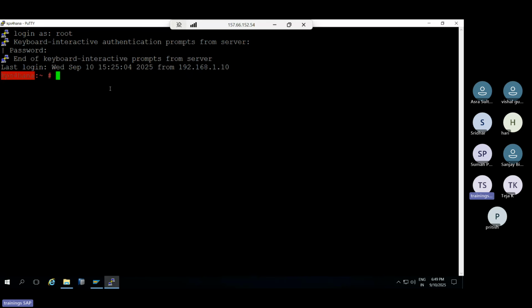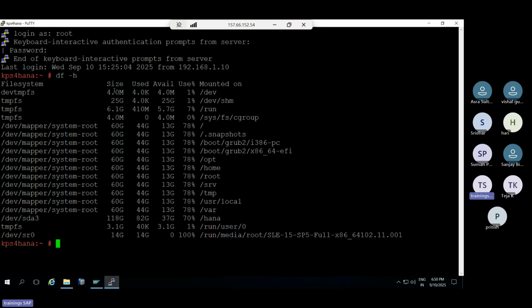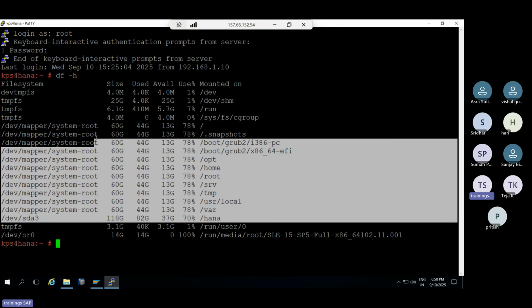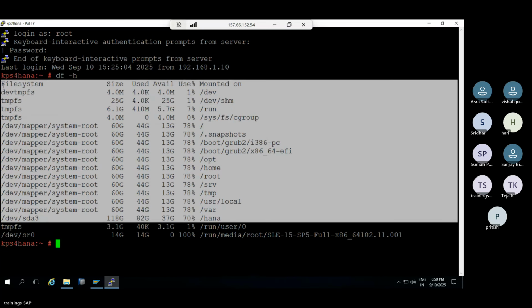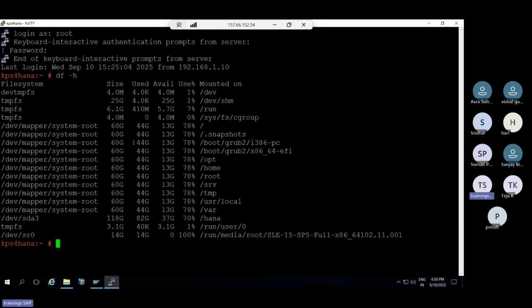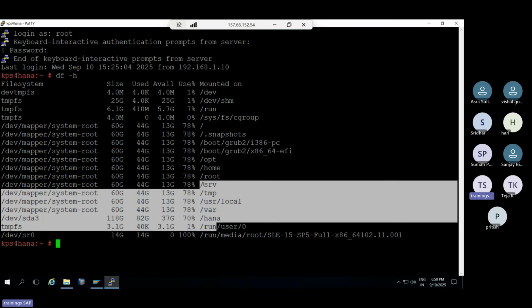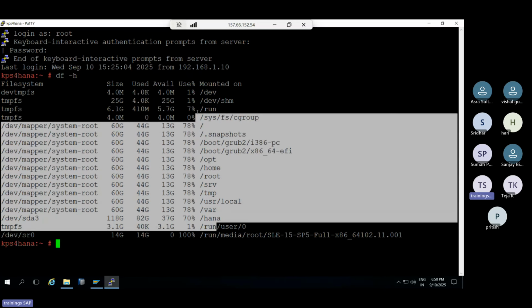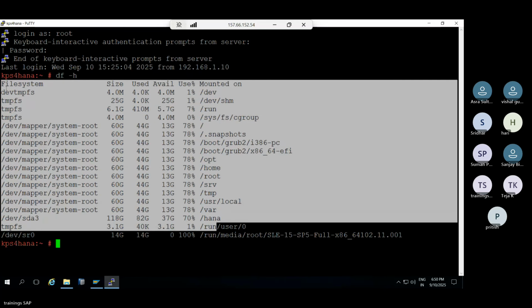Then just use df -h. It will display your file systems. What is a file system? Normally at the Linux level, we call it the file system. In Windows, we call them drives: C drive, D drive, E drive. Here we have home directory, root directory, temp, and HANA. This is the directory structure.